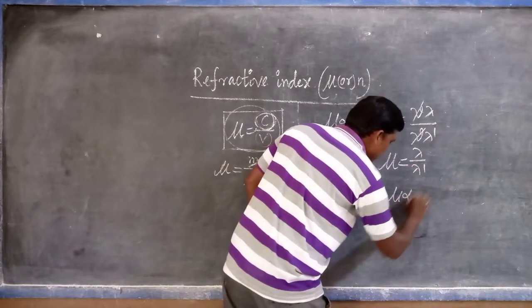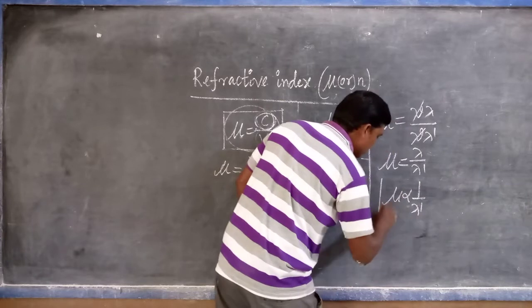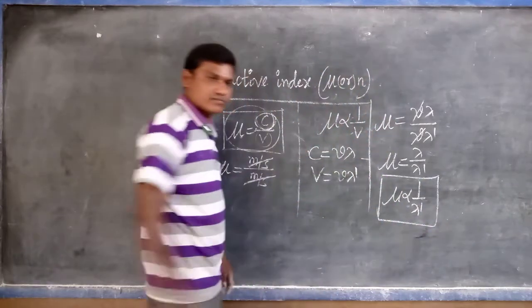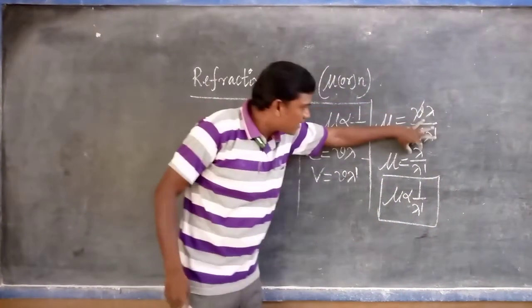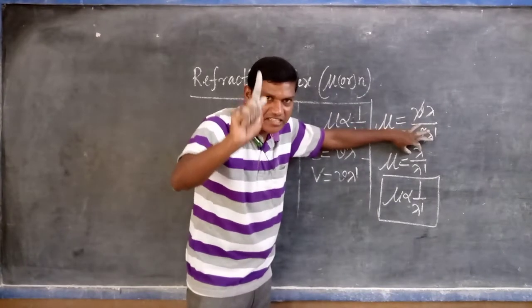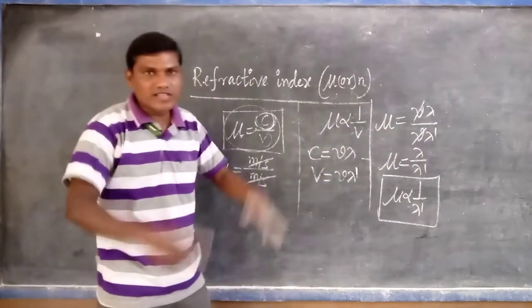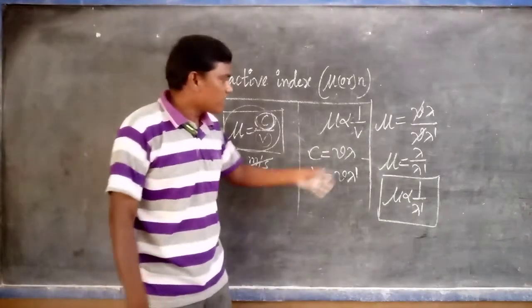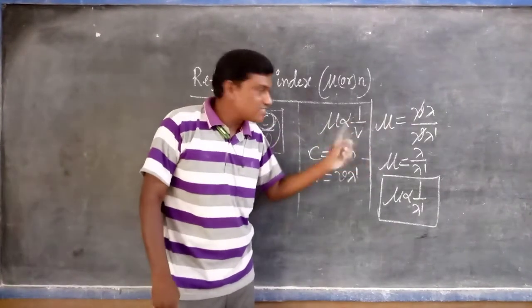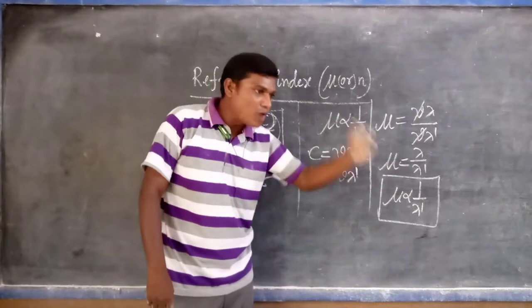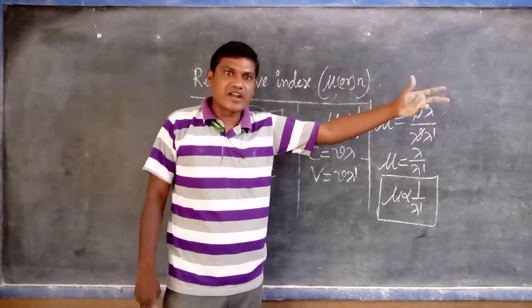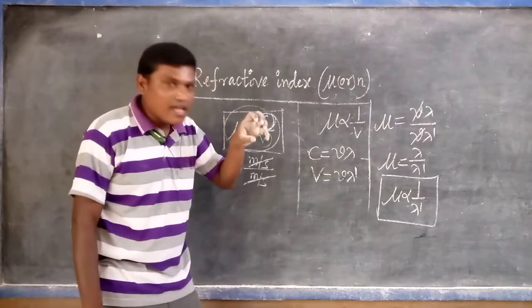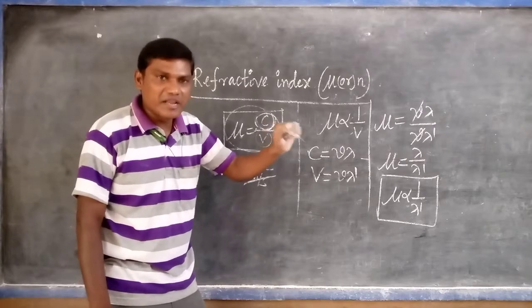Then mu is inversely proportional to lambda dash. It means the wavelength of the light does not change in the air or vacuum, because there is no denser medium; it is constant. But the wavelength of the light changes in the medium. In the water, that wavelength of the light is different. For example, take the red color light we are using in any process.